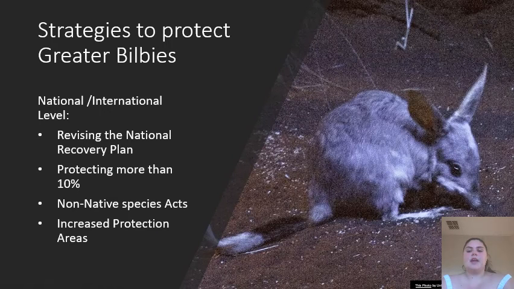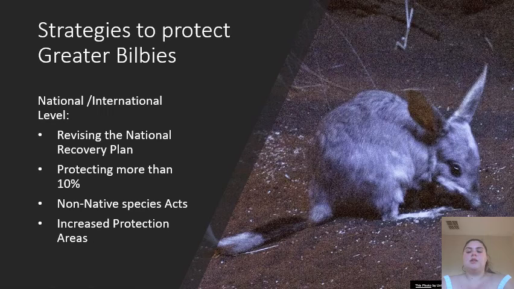Slide 12 looks at the category of national and international strategies, which include revising and updating the recovery plan as it has not been updated since the recovery plan was made. The next thing that Australia and other countries should do is to protect more than 10% of the bilby population, as that is a small amount compared to what we can be protecting. Another strategy we should put in place is a non-native species act to keep species not native to Australia out. This would lead to the protection of the greater bilby as well as many other prey species.